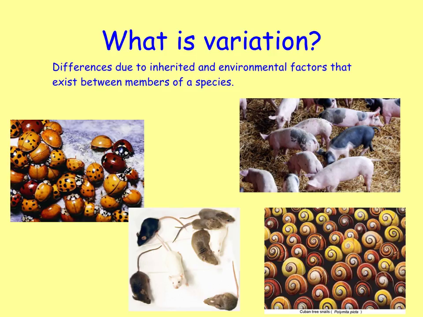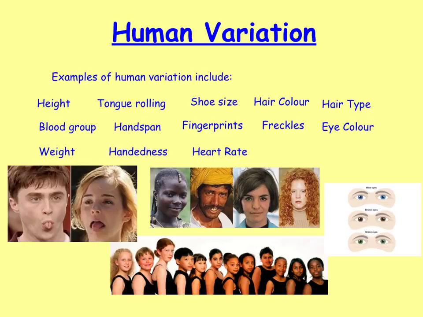Here's other examples of variation here. Your ladybirds with all your different spots and different colours, your snails with different coloured shells, different coloured mice, piglets. And when it comes to humans, there's a lot of variety. When you look at humans, you've got different heights, different blood groups, different weights, whether you're right-handed or left-handed, hair colour, freckles, eye colour, shoe size, hair type, hand span, heart rate. All of these variations exist between the human species.